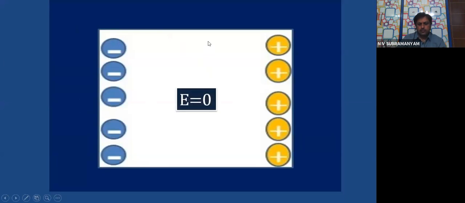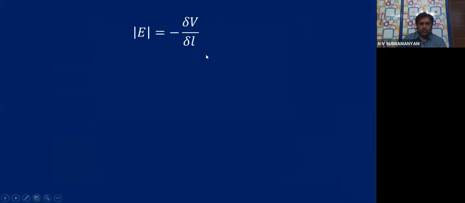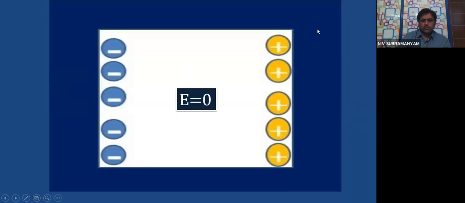Inside the conductor, electric field is 0, you all know. Already you studied that electric field can be written as minus dou V by dou L. This was a derivation which you did in your earlier webinar. Now see the connection here. This is the conductor which we have taken. Inside the conductor E is 0.